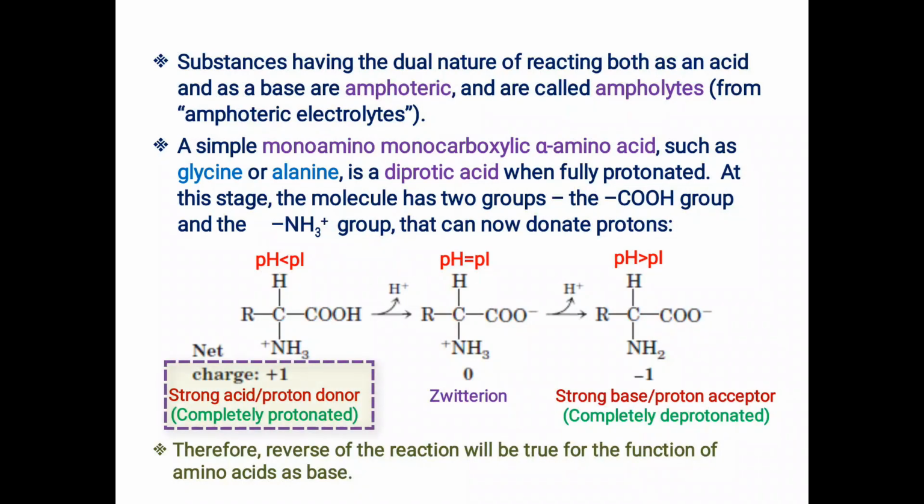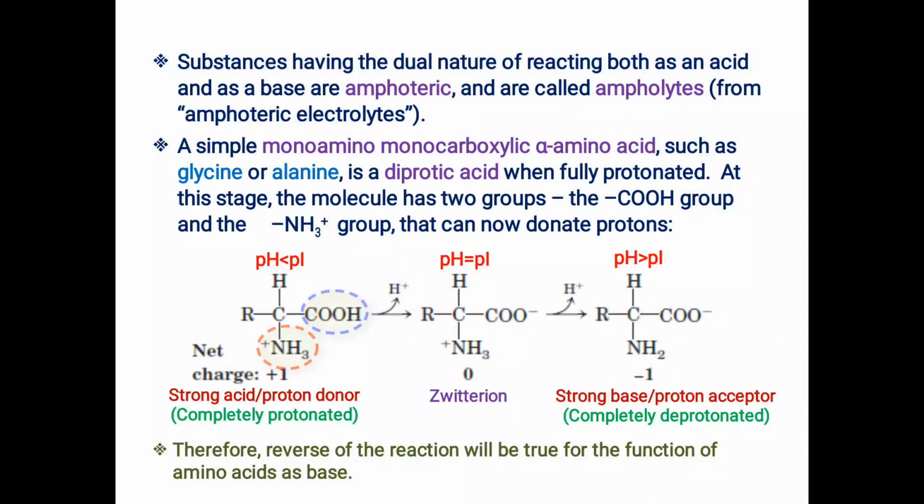That's why this ionic species is known as the completely protonated species, bearing only a net positive charge. That net positive charge is just because of the positive charge on the amino group in the form of NH3 plus. Why are such ionic species formed at a pH below the pI value? Just because of the higher hydrogen ion concentration, which has saturated all the functional groups.